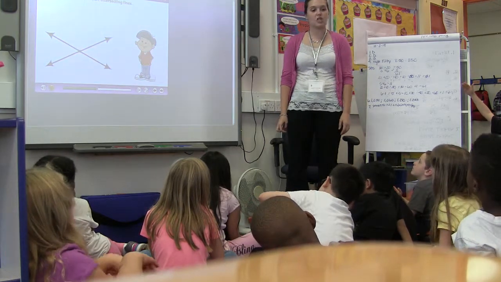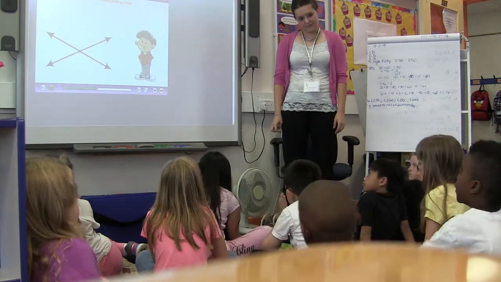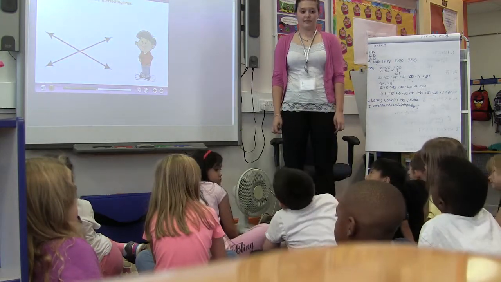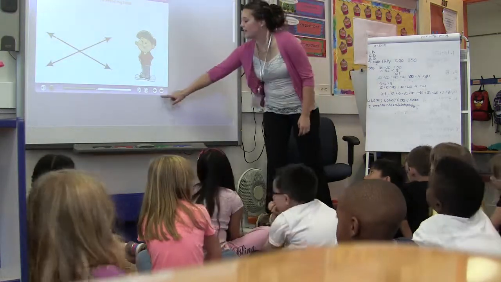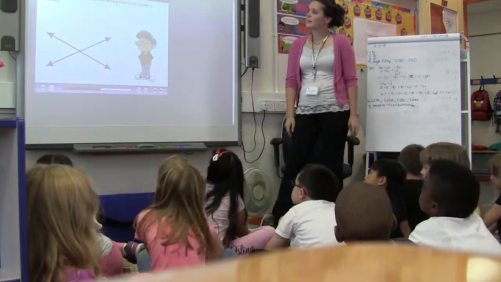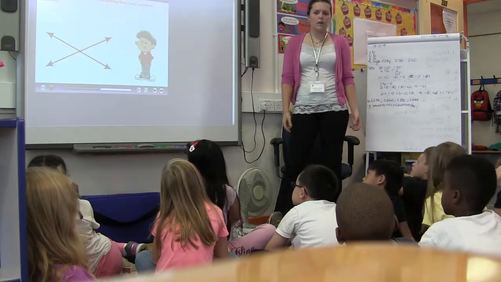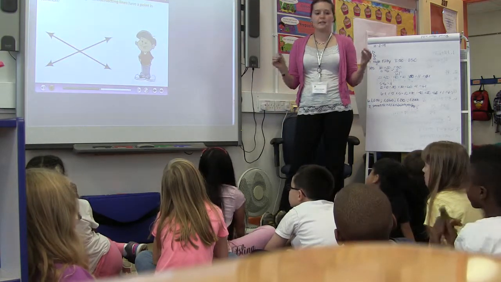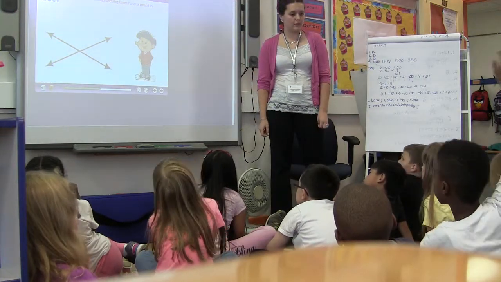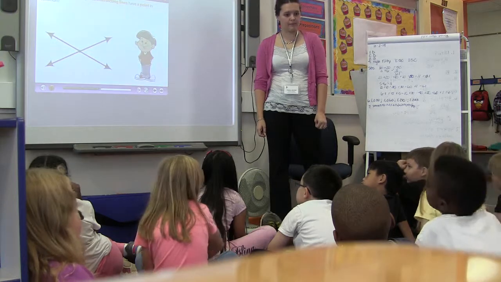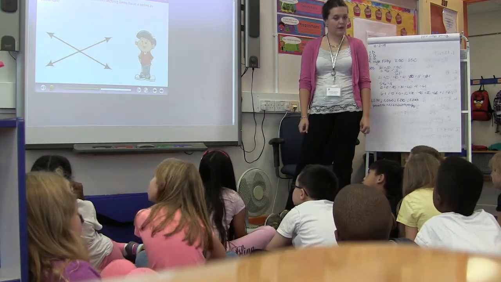Okay, yes. Deshaun. In second grade, we had that one about these. It was hard, but now it's easy. Now it's easy, okay. What does it mean to say that intersecting lines have a point in common? How do they have a point in common? Deshaun. They all keep going. Okay, Sean.